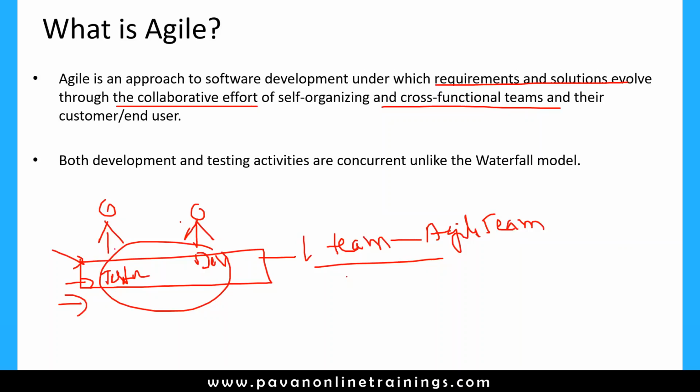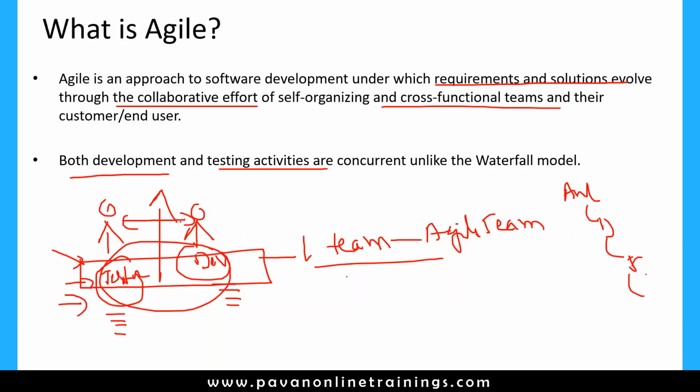So in the agile process, testing as well as development will go parallelly. Okay, it is not like the waterfall model, where once we have done this we go for the next task. It is not like that. Testers as well as developers will go in parallel. The developer does their task and parallelly the tester also performs their task, and all together everybody comes under one team, that's called an agile team. So both the development and testing activities are concurrent, unlike the waterfall model. In the waterfall model, we first do analysis and design, coding, and then testing will happen, right? But this is a step-by-step process. In agile, it is not a step-by-step process.